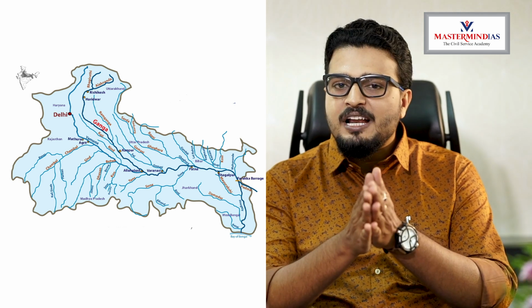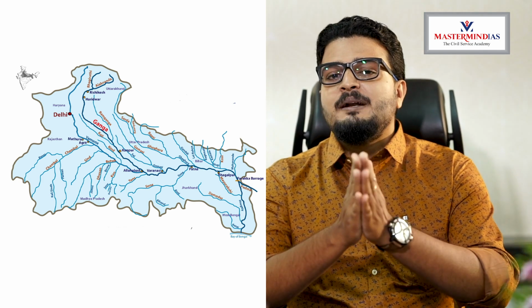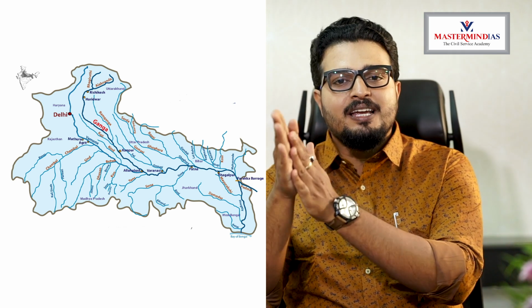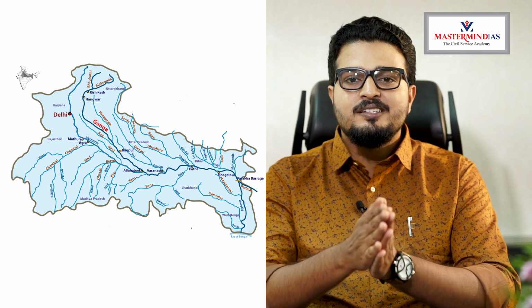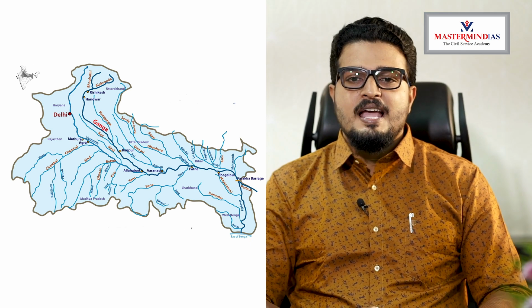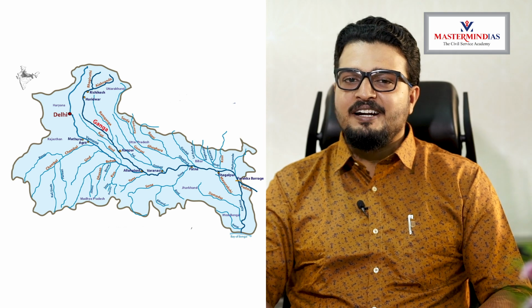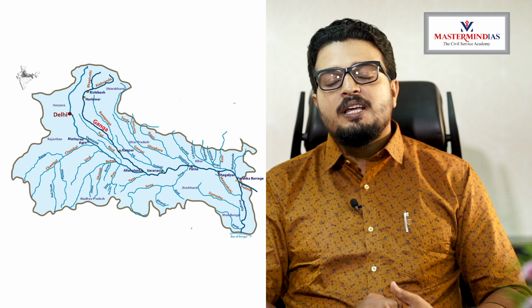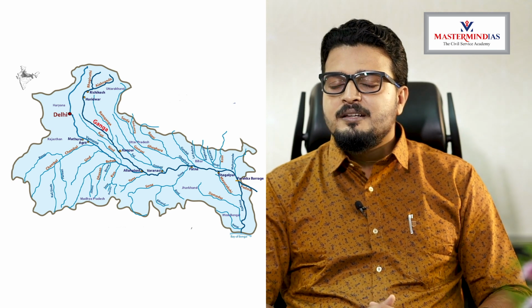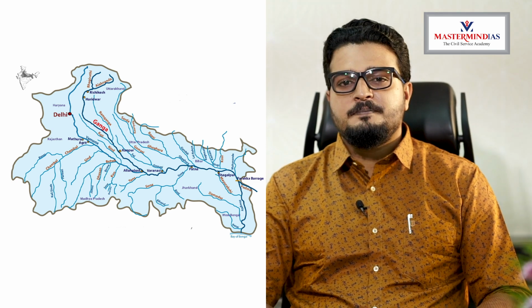So it's very difficult for the river to move on that particular path. And what it does, it just changes its course and moves to the next path. And this causes flood in that region. Kosi originates from the northern part of Mount Everest and joins river Ganga in Bihar.